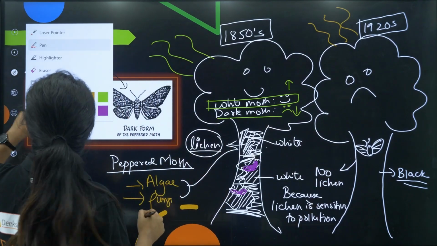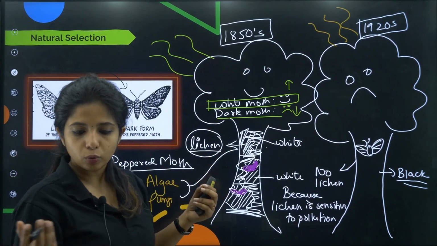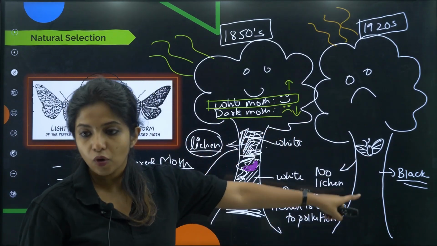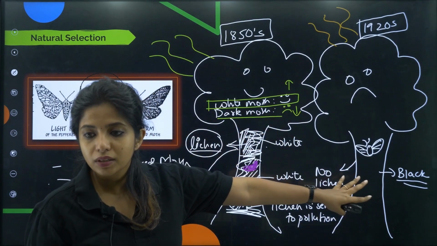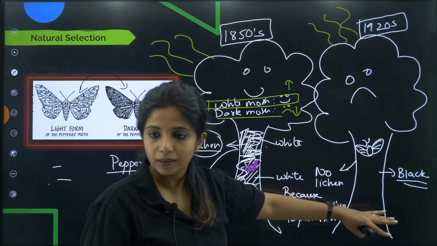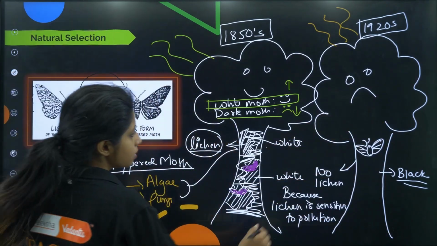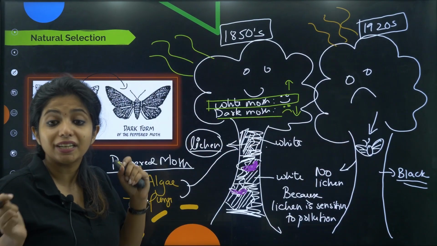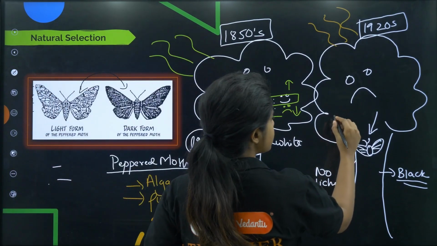What about the dark moths? What about the remaining few dark moths? They were here. Can you see any moth that I have drawn over here? No. Nothing is being seen because they were able to camouflage over here very clearly. Whereas the white moths were not able to camouflage and they were visible, they were eaten by the predators. So this time, who is sad and who is happy?